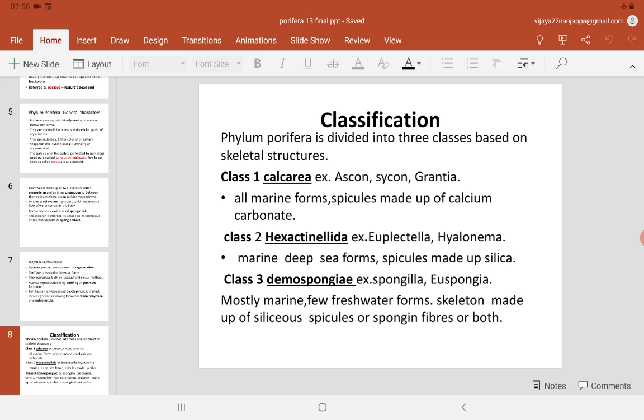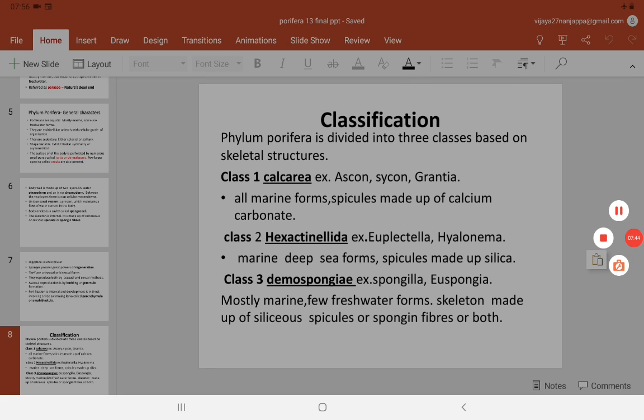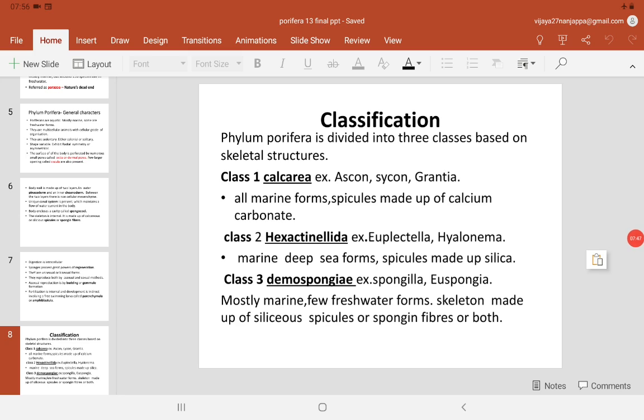Then coming to the classification, phylum Porifera is divided into three classes based on the skeletal composition. Class 1, Calcarea, examples Ascon, Sycon, Grantia, all are marine, and spicules are made up of calcium carbonate. Class 2 is Hexactinellida. Examples, Euplectella, Hyalonema. They are marine forms generally present in the deep sea, and in these the spicules are made up of silica.